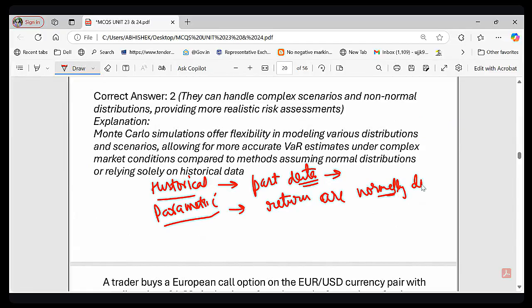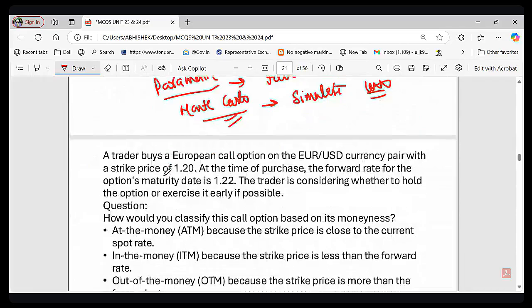distributed, which is not always the case. And this Monte Carlo VAR, right? It simulates thousands of real world possibilities, right? So that is why this is the correct answer. And assuming this normal distribution is always risky in financial markets, because markets experience different kinds of events that normal distribution cannot predict. So that is the point, right? So that is the point.